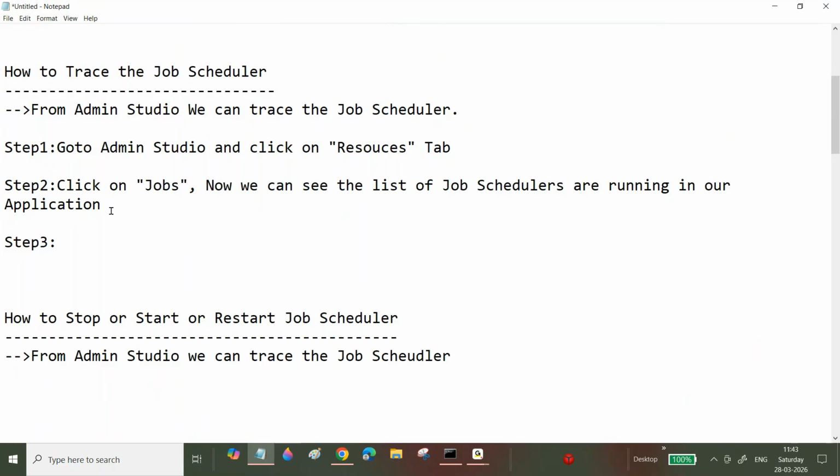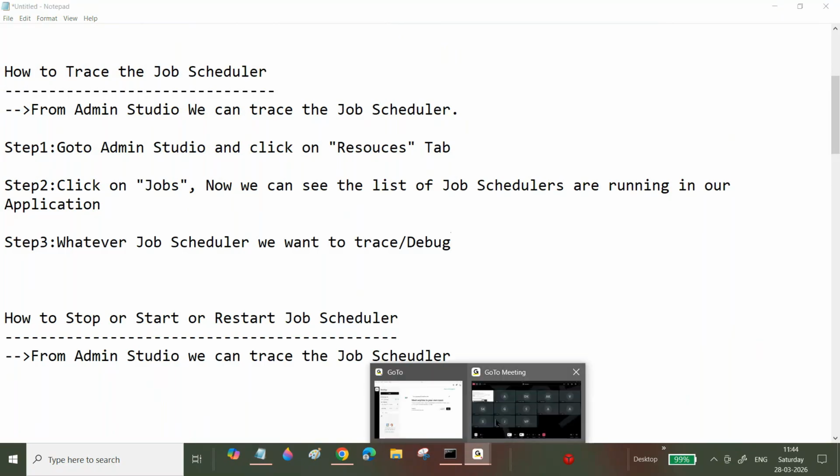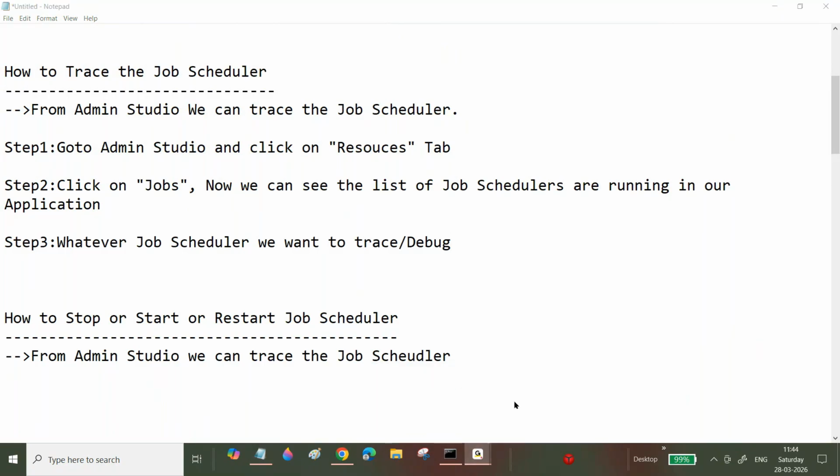Step number 3: select whichever job scheduler we want to trace or debug. Sir, why will you debug, bro? Why didn't they get any reminder email today? Cases are not resolved, not withdrawing, not moving from one stage to another, not completing even after the days are completed. At that time, we need to debug, right?